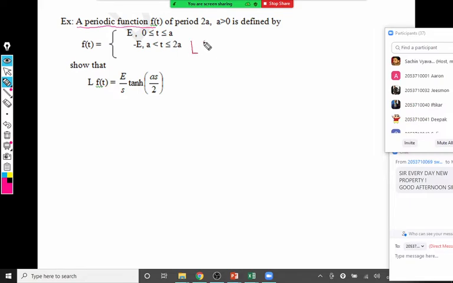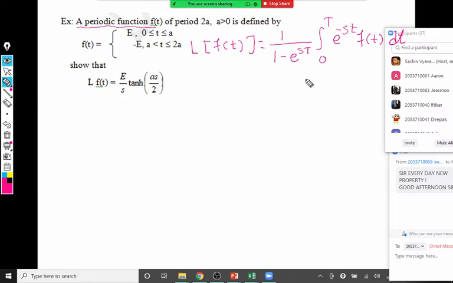The property says Laplace of f of t is 1 upon 1 minus e raised to minus s into capital T, integral 0 to capital T e raised to minus st into f of t dt. So this is the starting line for the solution. Why did we write this formula?